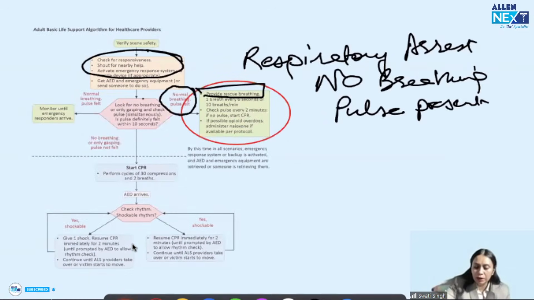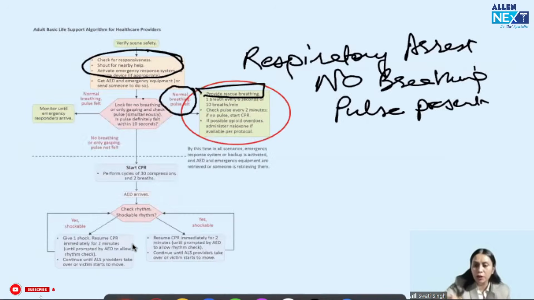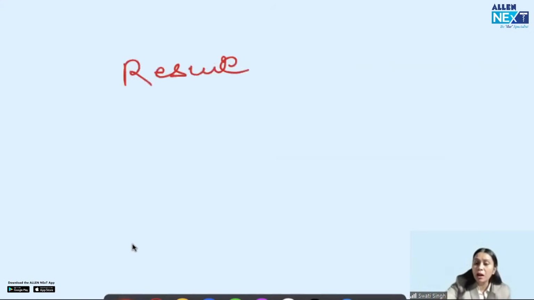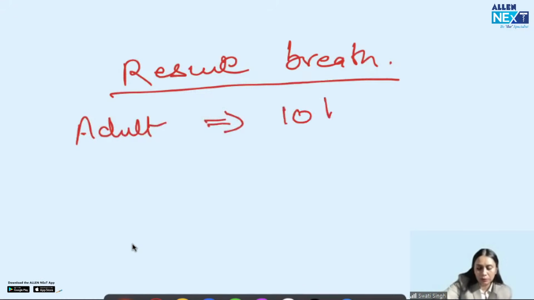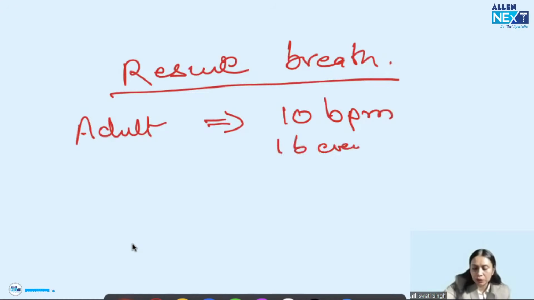In adults, the rescue breath. You have to remember how many rescue breaths are given. This chart is very, very important. Every point of this chart has been asked in exam. What is not asked yet, what I'm expecting as the next question, I'm telling you. They can ask the rate of the rescue breath. If it is adult, 10 breaths per minute. That is 1 breath every 6 seconds.